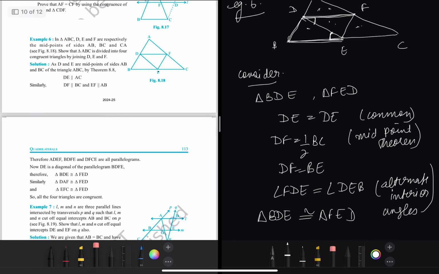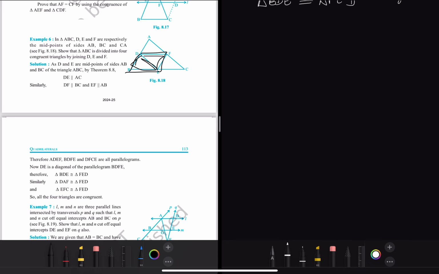Now DE is the diagonal of the parallelogram BDFE. Okay, this is the diagonal of this parallelogram. And because it is the diagonal of the parallelogram, therefore the formula we used earlier applies, that these two triangles will be congruent, right. But if you want, you can prove each and every triangle congruent by a separate method, and then in the end show that hence proved.